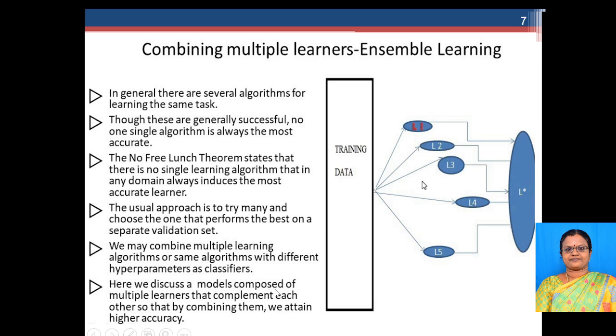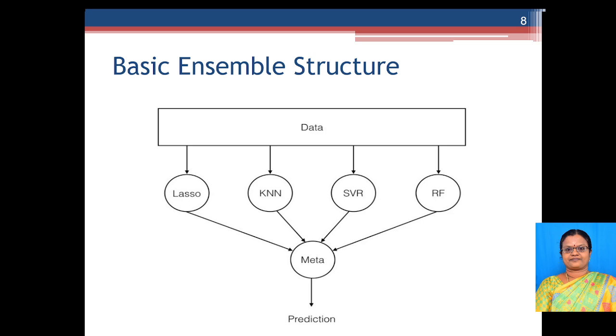So here we discuss a model which is composed of multiple learners, so that by combining them we can attain higher accuracy. In our case, we are taking different algorithms and combining them to attain higher accuracy. So this is the basic ensemble structure. I have the training data, and I can apply it to a lasso regression technique, or a KNN algorithm, or a support vector machine, or give it to a random forest. And I will be taking the combined one, which I am calling the meta. This meta algorithm I will be using for the prediction.